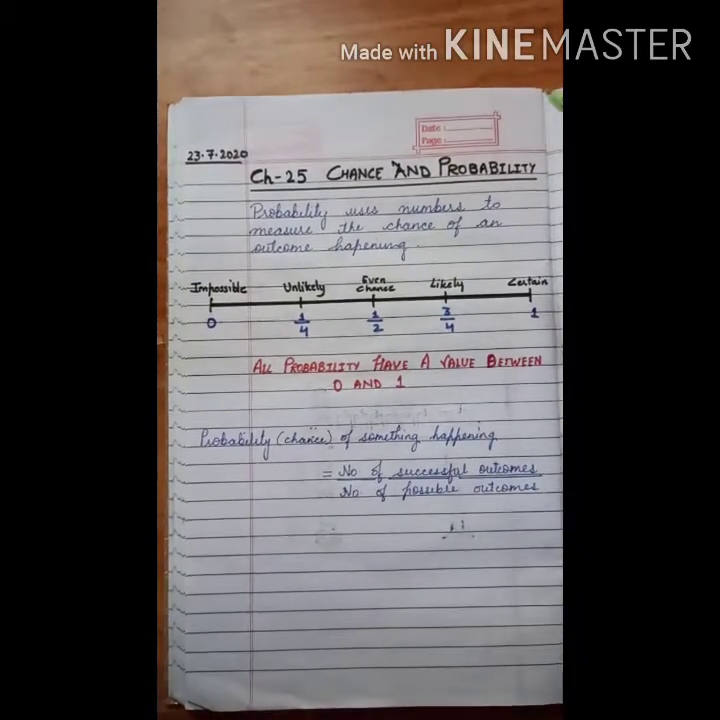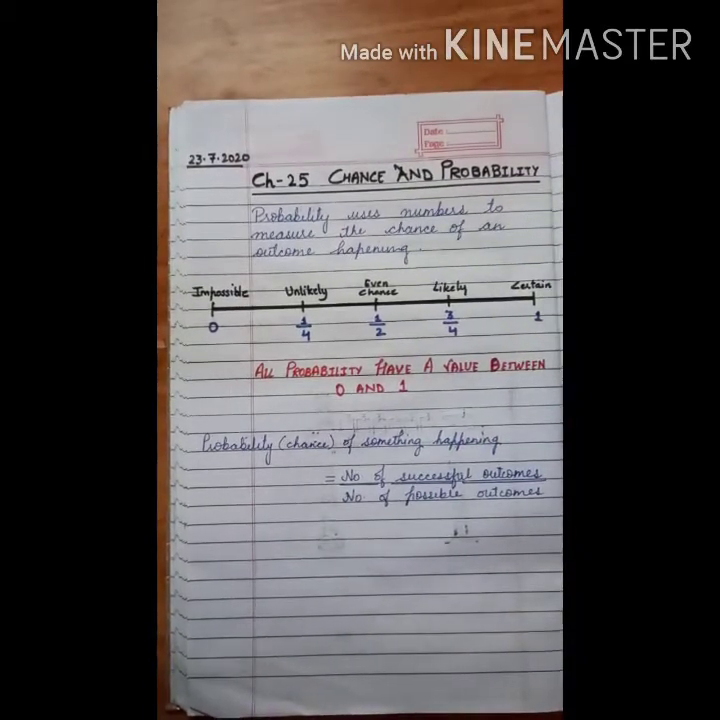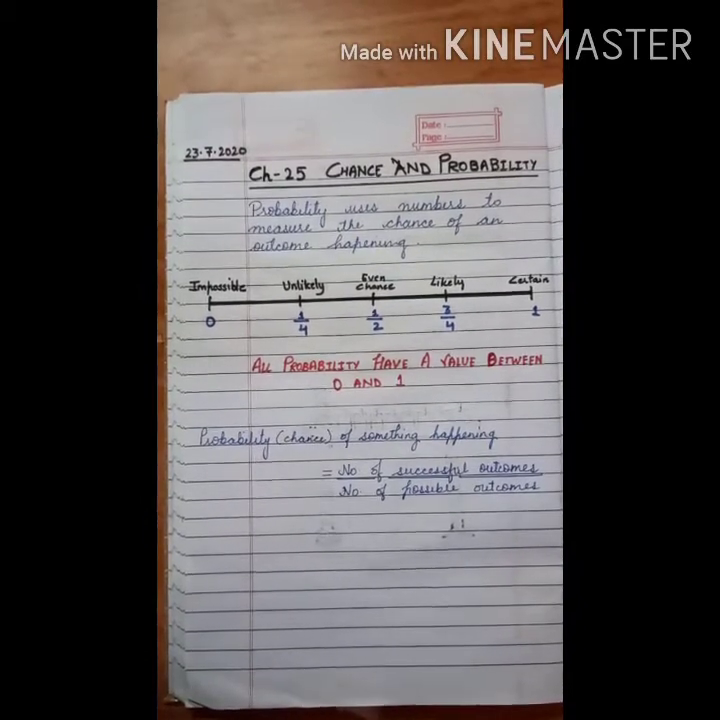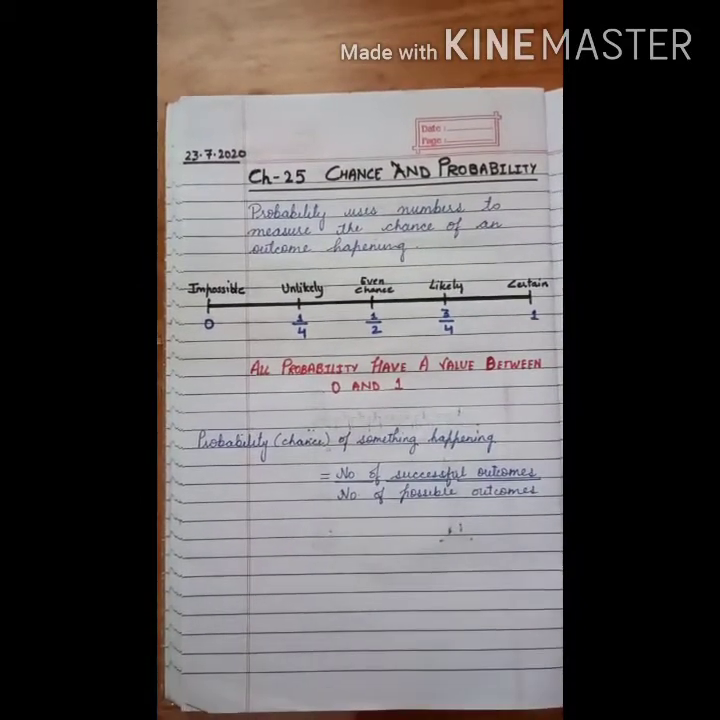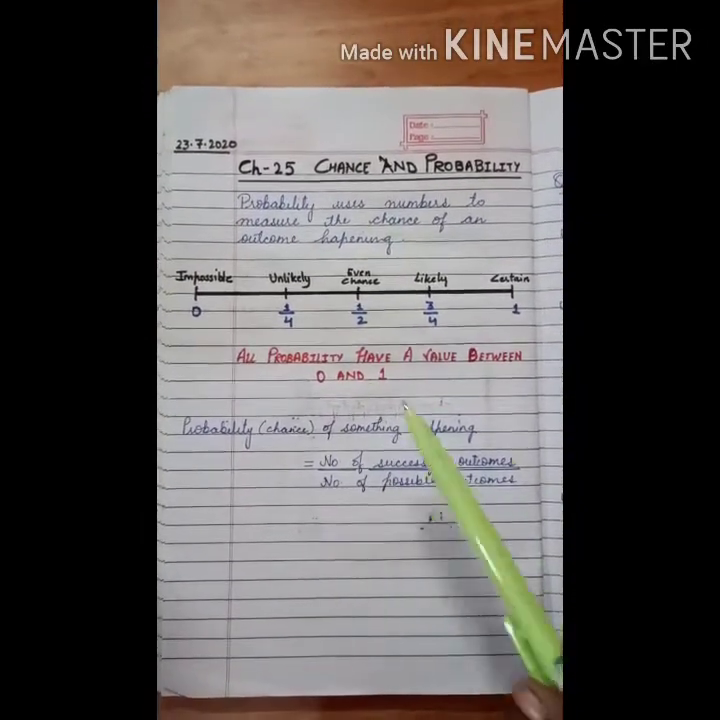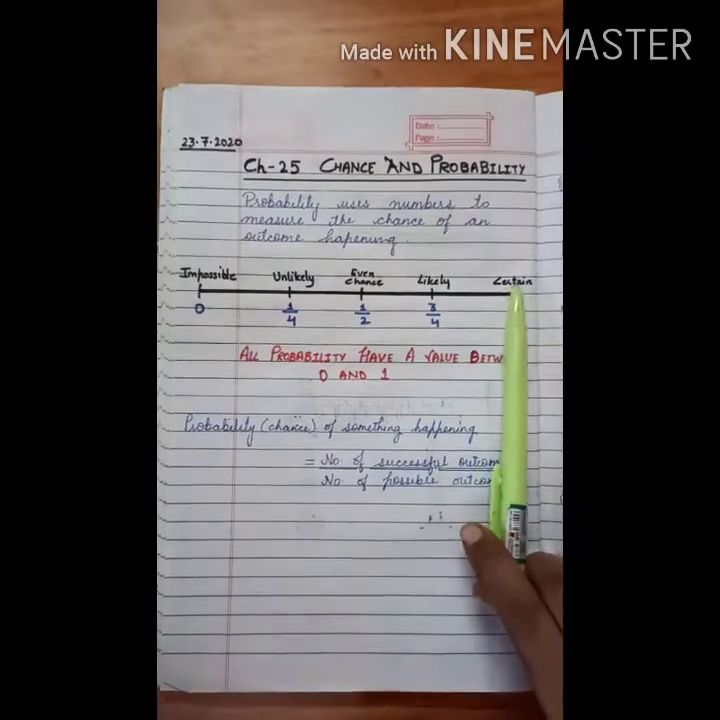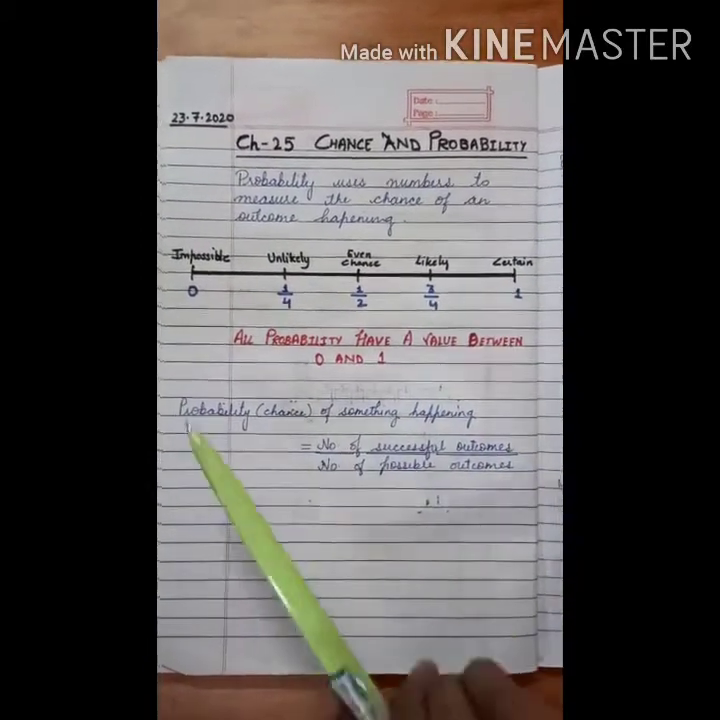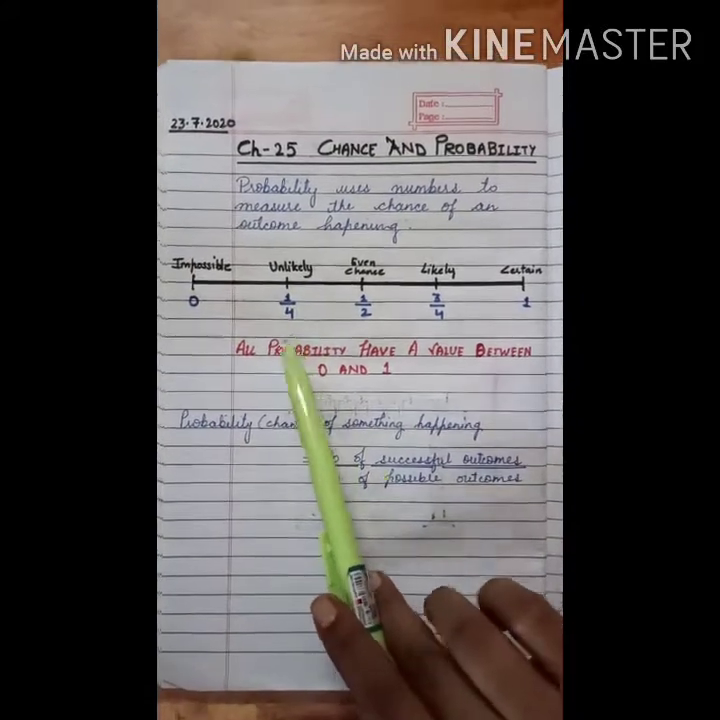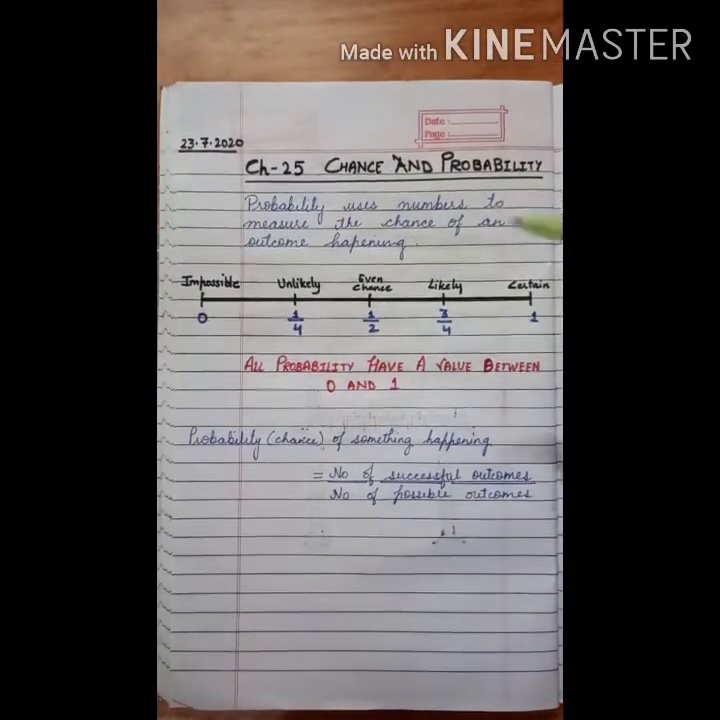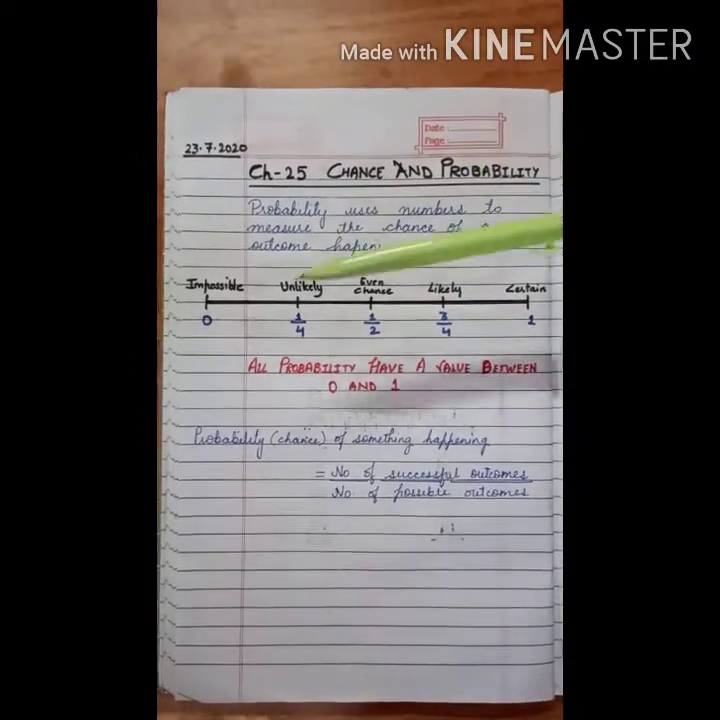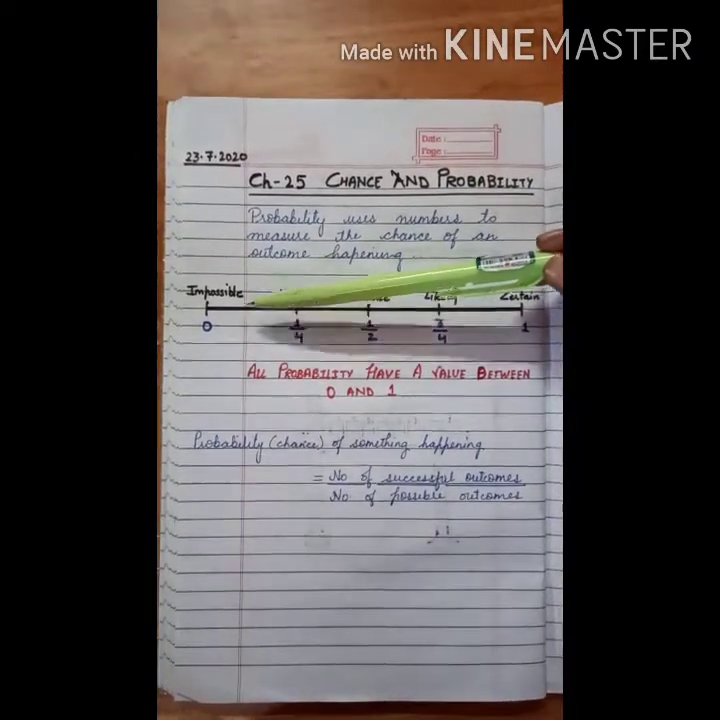Let's continue the chapter chance and probability. Probability uses numbers to measure the chance of an outcome happening. You can mark the probability of an outcome happening on a probability scale. See this scale: impossible 0, unlikely 1 by 4, even chance 1 by 2, likely 3 by 4, and certain 1. An impossible outcome has no chance of happening.